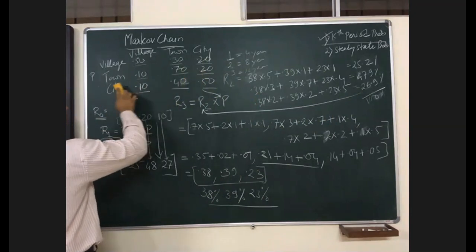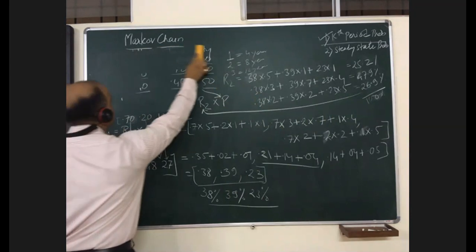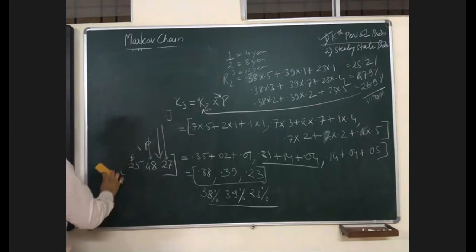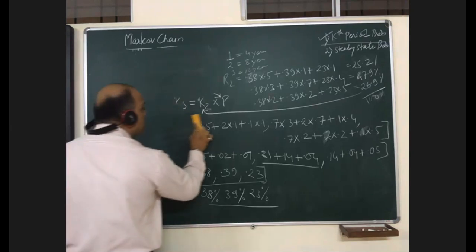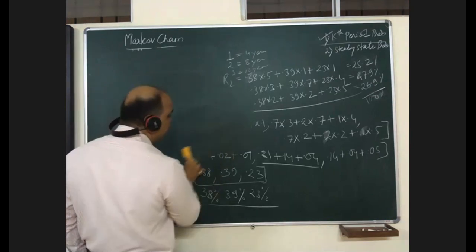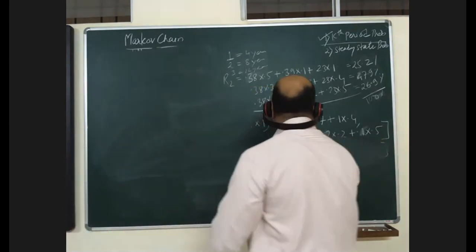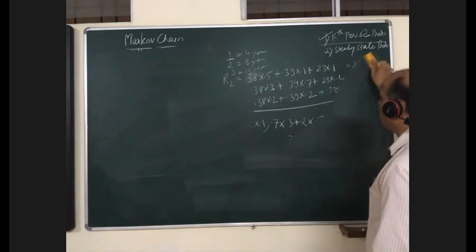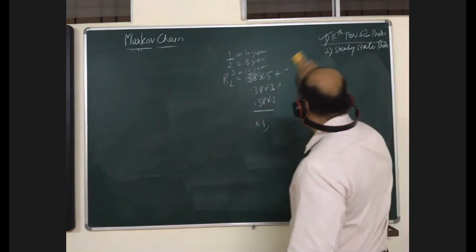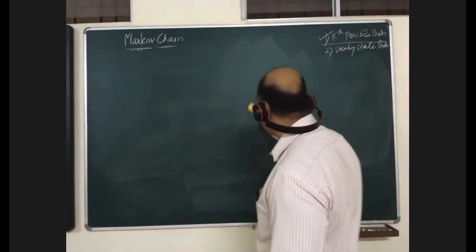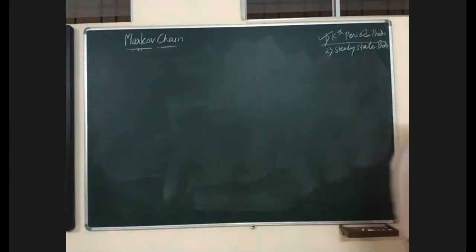Shall I wrap this? We'll start with steady state probability now. What is steady state probability? We are talking about 1 year, 2 years, or maybe 1 period, 2 periods, right? But what will be the situation the company is interested in after 50 years, or maybe after 100 years, where my company will be? What will be its share? That is steady state probability. Why? Because after a long period, your product's market share tends to remain constant. In a short period, it changes.